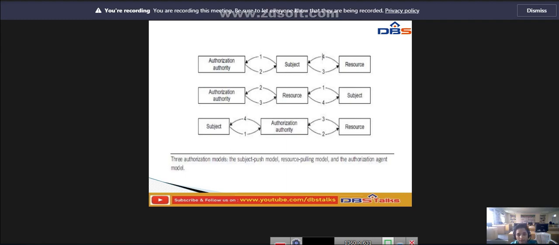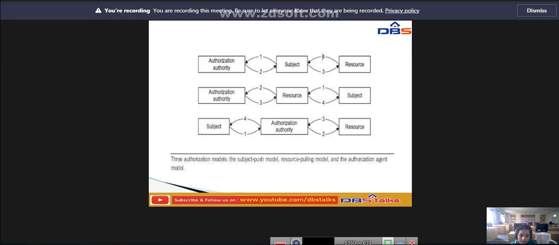Here the subject is the user, and the resource refers to the machine side. The subject push model is shown at the top of this diagram. The user, that is the subject, conducts a handshake with the authorization authority first, and then with the resource.